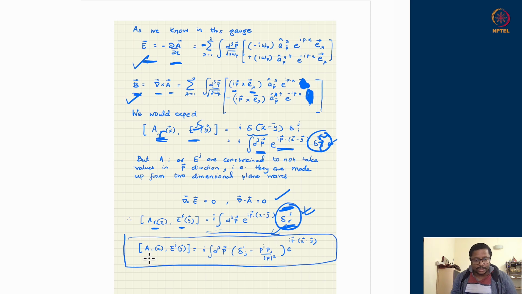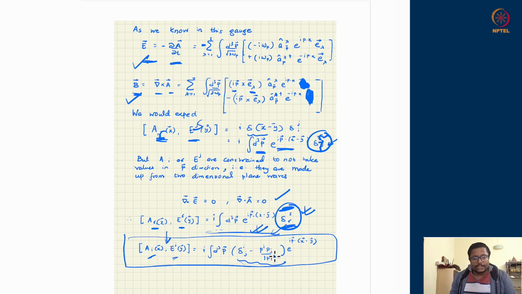If I insist on writing the three components Ai, Aj, forgetting that one of them will be unphysical, it can be killed off by demanding the orthogonality relation with the propagation. If I choose my propagation direction to be z, the third component will be 0. So the commutation relation should reflect that, and that is this equation. Or if I insist on writing the three-dimensional vector, then whatever is appearing here should be carrying the information that ultimately it is a two-dimensional story.